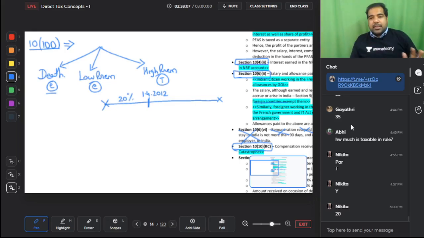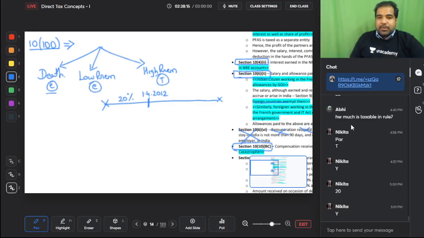Every year, yes. So if the policy is bought, let's say in 2008, is it bought before 2012? Yes. Then every year, whatever premium you pay should not be more than 20%. If you pay more than 20%, it will become taxable, even if one of the premiums is more. And on or after 1st of April 2012, they reduced this to 10%. So if you buy a policy today, low means up to 10%.